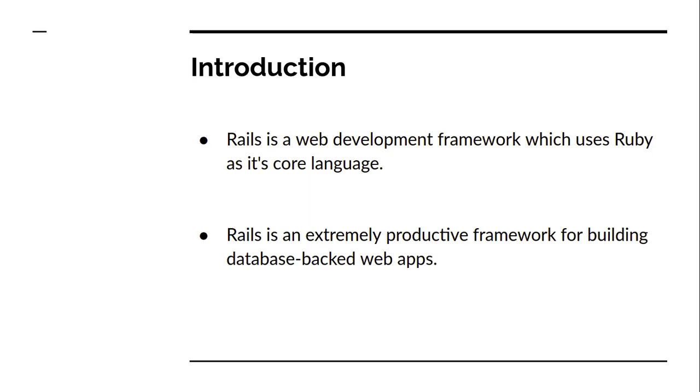Rails is a web development framework which uses Ruby as its core language. Okay, and Rails is an extremely productive framework for building database backed web applications. What I mean by database backed application is that you can create an application that you can deploy on some cloud hosting, and your application can consist of data, like a user can register to that application. You can display some data which is stored dynamically and fetched dynamically from the database. So you can set up a database there. So this is what I mean by database backed web application.